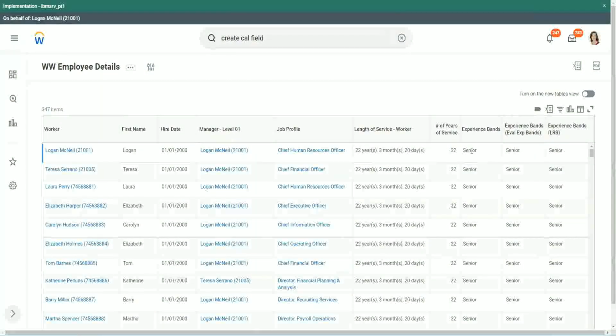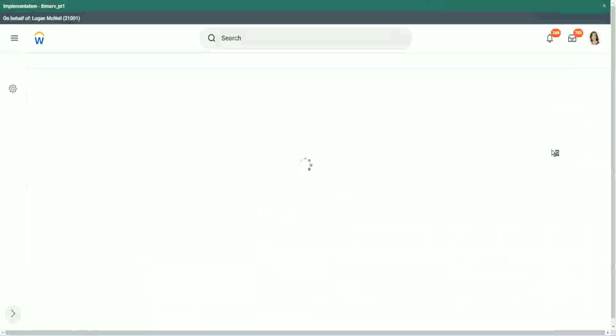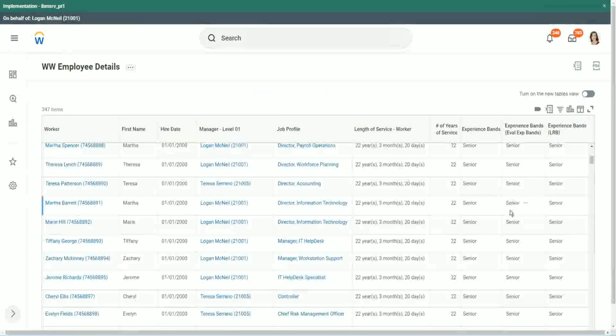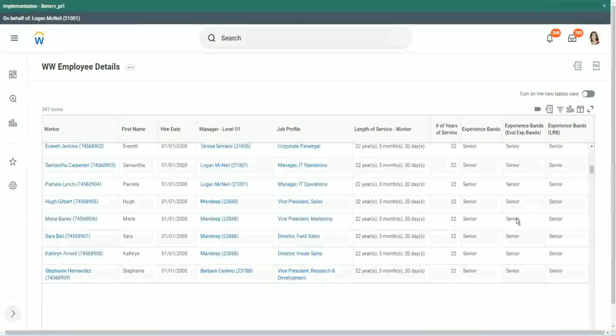When we did evaluate expression, it's giving me senior. Evaluate expression band, senior. But an LRB also, same output. So our output was exactly the same. In this particular case, it did not make much of a difference.